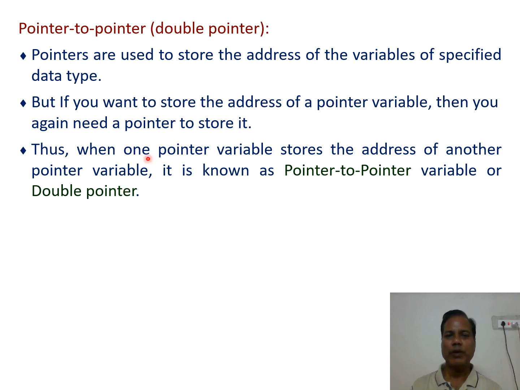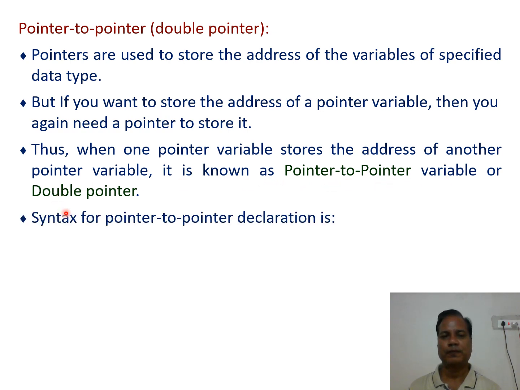That is, when one pointer variable stores the address of another pointer variable, it is known as a pointer to pointer variable or double pointer. The syntax for pointer to pointer declaration is data type, here we write two asterisks together, then the pointer variable. So this is the syntax for pointer to pointer variable declaration.